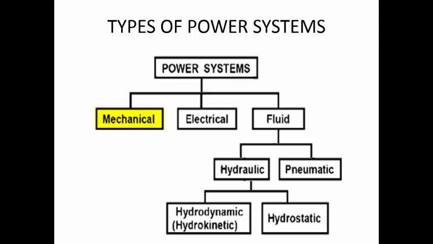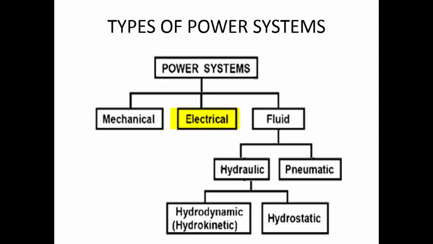Even a crane which is lifting a load can be a mechanical power system, where you are using the rotary motion of maybe a diesel engine to get linear motion at the end of the hook by using a series of pulleys and ropes.